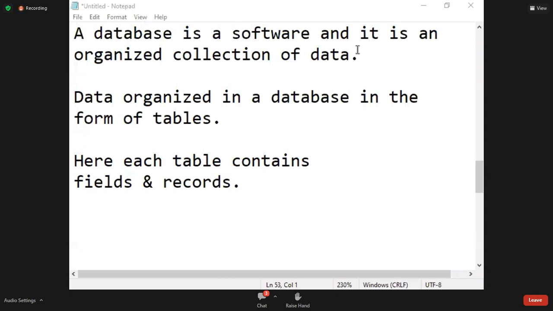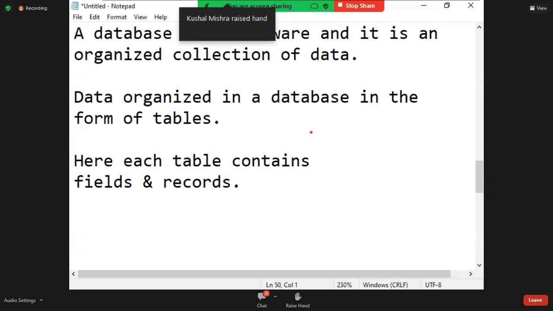With the chat box, there is a lot of disturbance. See, here each table contains fields and records. See, it's a database. Why are we drawing the database like this?